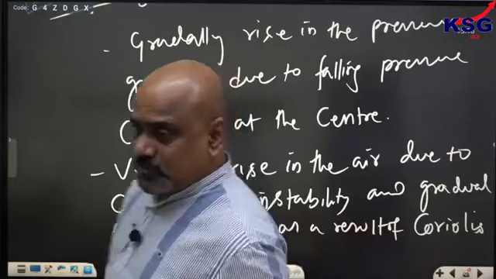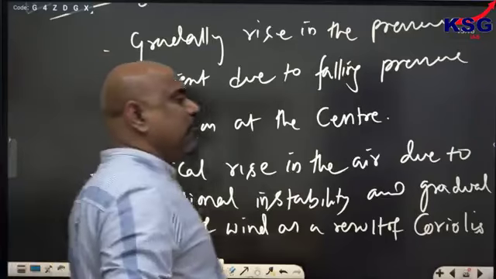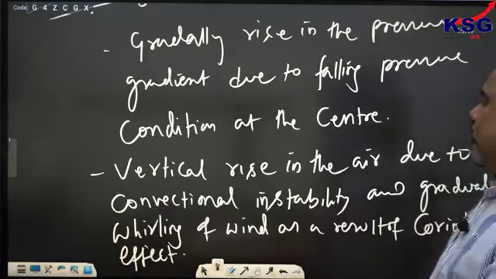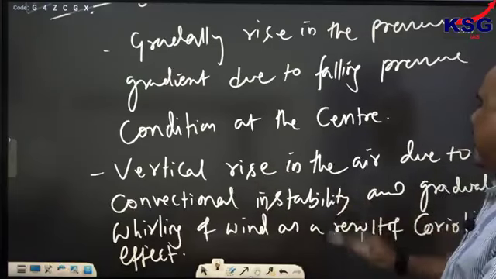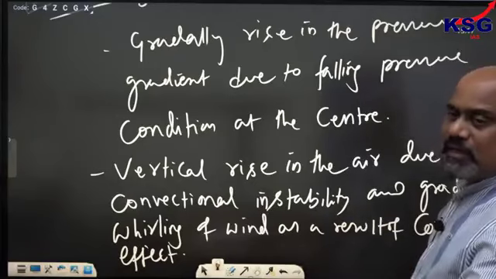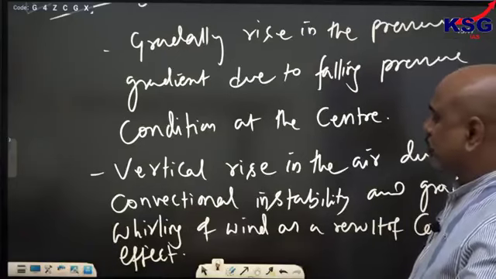Because of the Coriolis effect, vertical rise and gradual whirling of the wind started. So let us see what happens now.